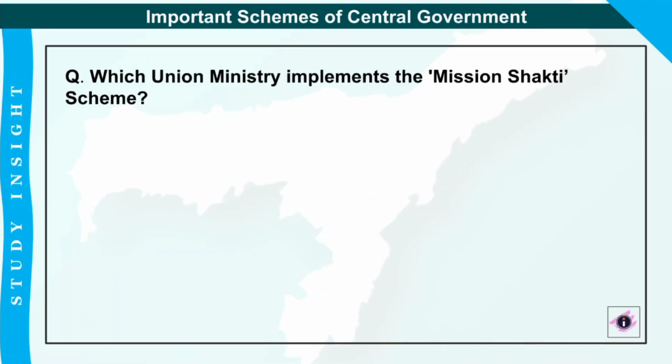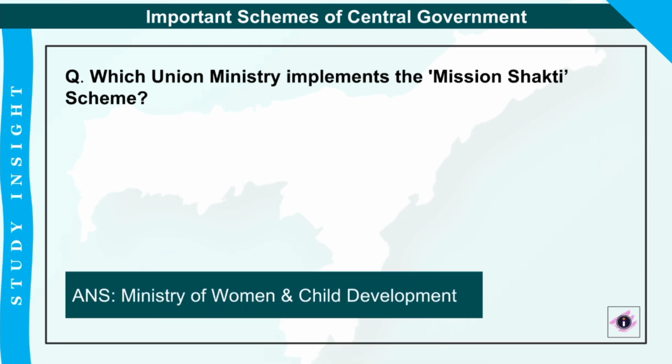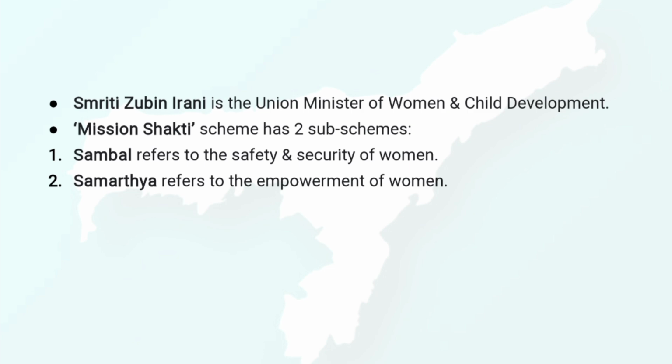So here comes the first question of the today's session. That is, which union ministry implements the Mission Shakti scheme? And the correct answer is Ministry of Women and Child Development. Smriti Zubin Irani is the current Union Minister of Women and Child Development, and this Mission Shakti scheme again has two sub schemes. One is called Sambal, which refers to the safety and security of women, and one is called Samarthya, that is the empowerment of women.